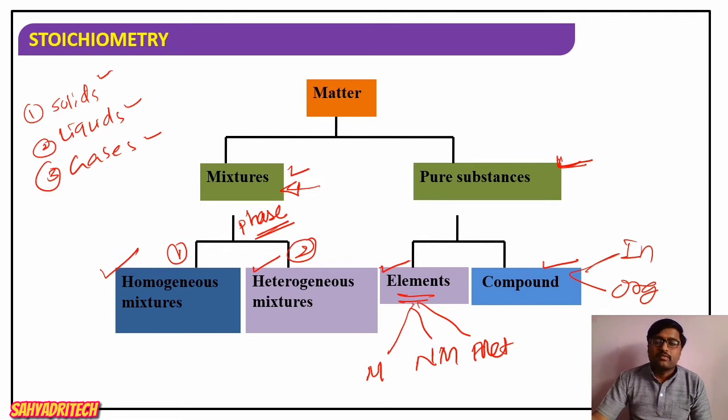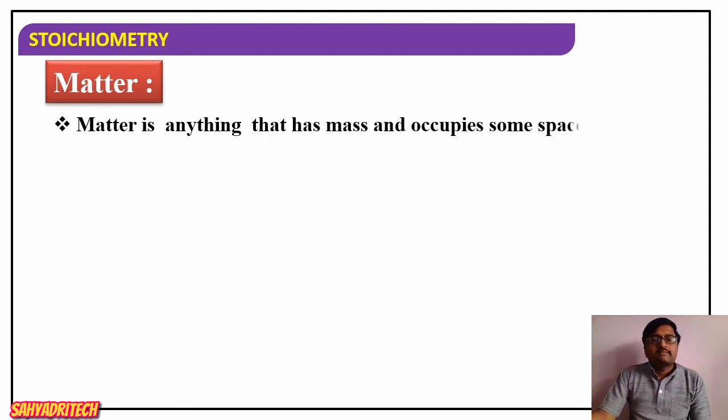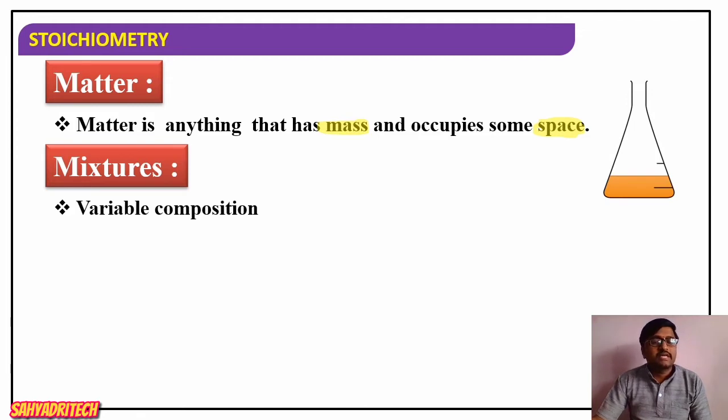Well, now let us consider matter. So what is matter here? Matter is anything that has a mass and occupies some space, right? So if you consider any kind of matter, all matter is going to have mass and occupy space. Then coming to the mixtures, mixtures are nothing but when two or more pure substances are combined in some ratio, the resultant will be a mixture.